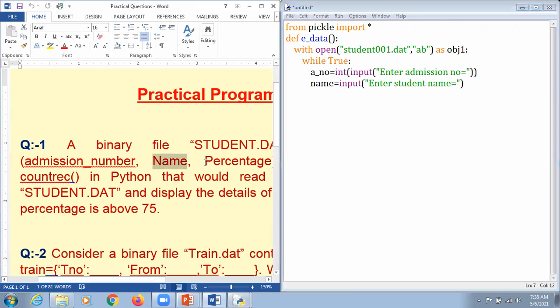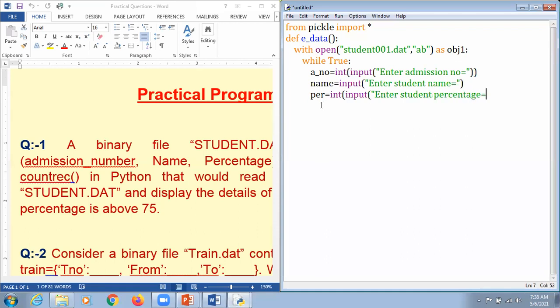Next we require the percentage. We can write it as PER is equal to input, and hopefully we get it as an integer, or you can take it as float, no issues with that. Enter student percentage here, and hit the enter key.